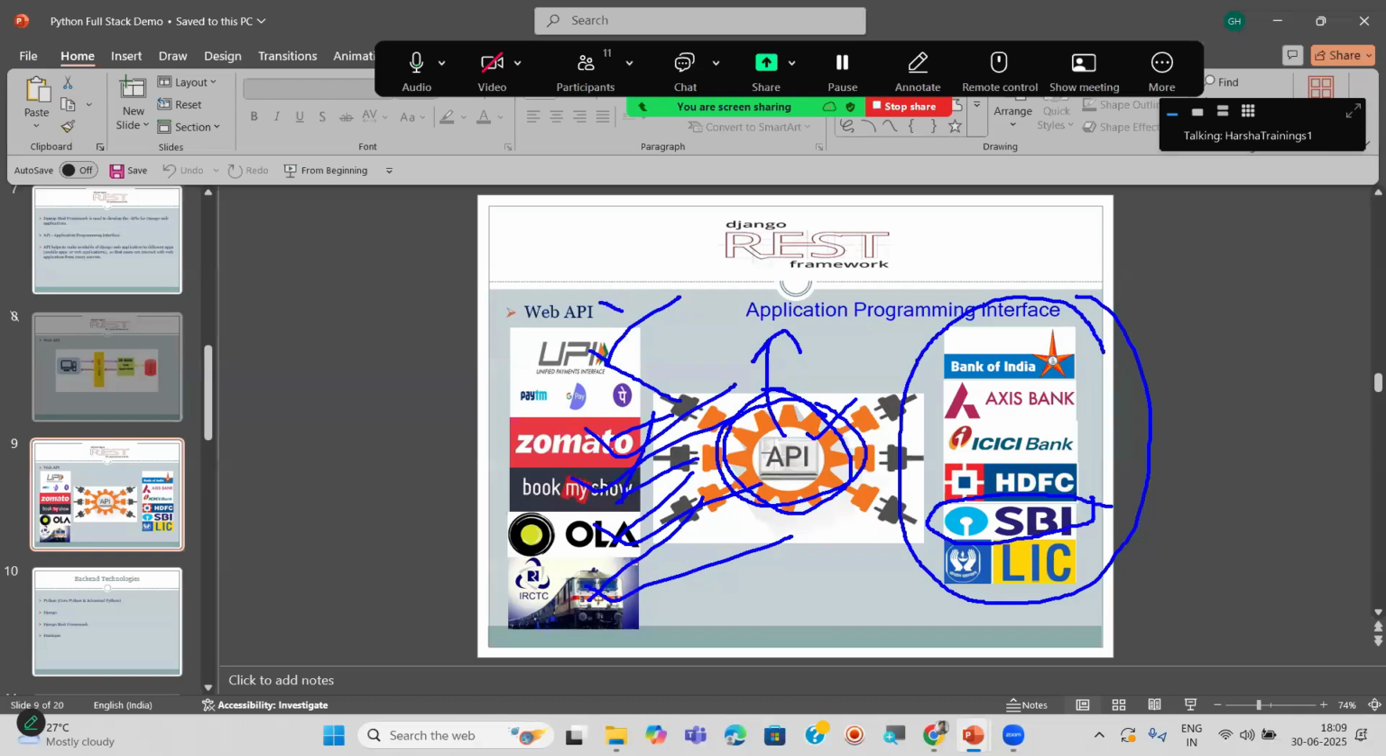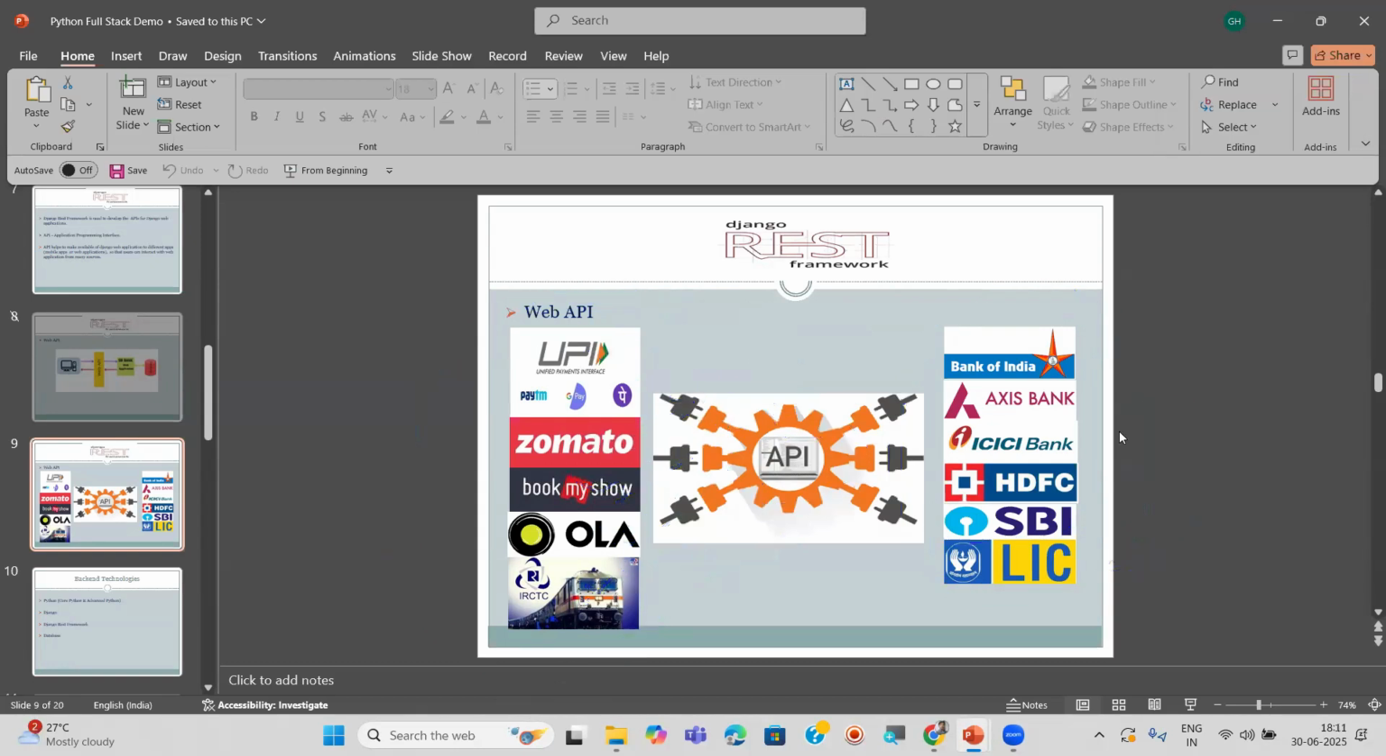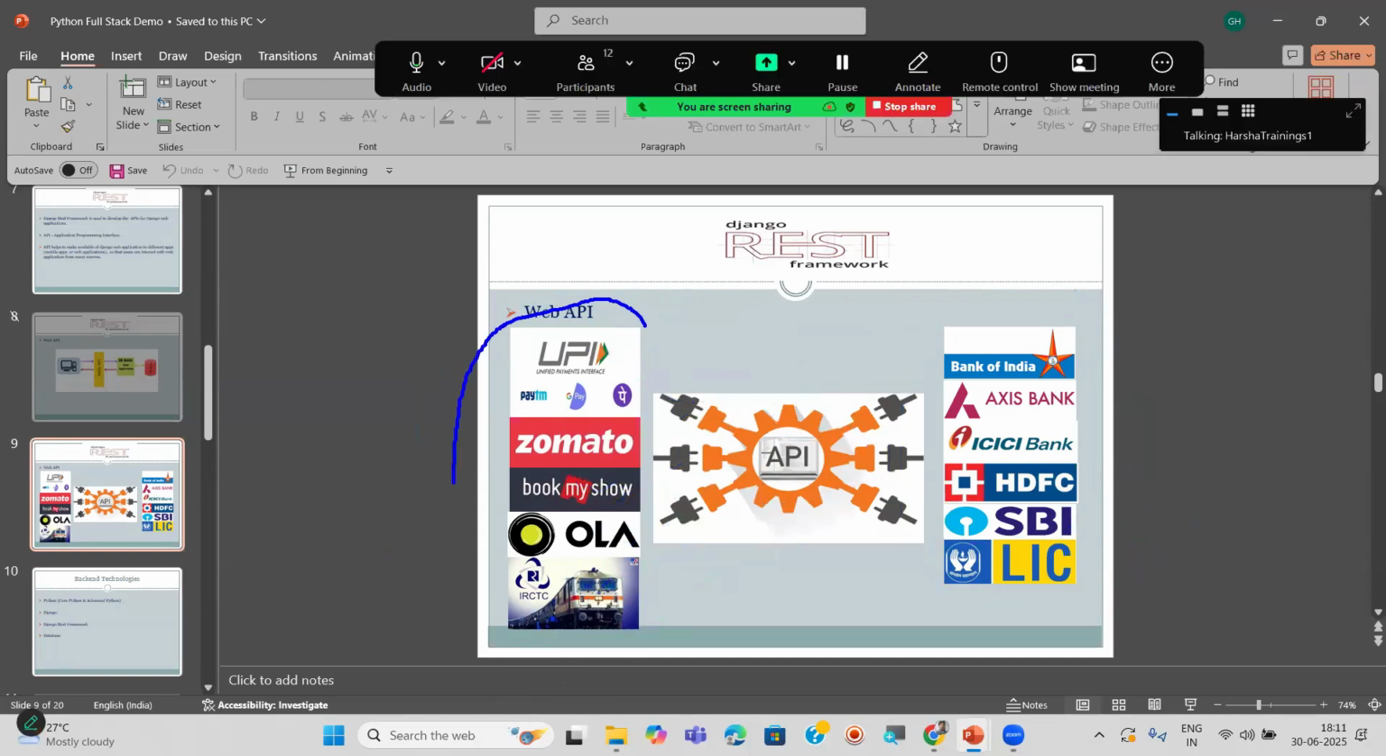Means we are able to communicate with two different applications. SBI is different and these apps are different. But even though they are different, we are able to communicate between them. That is possible using what here? API. It's very, very important nowadays because if there is no API concept, you cannot do all these tasks. You cannot use PhonePe, you cannot use Zomato, you cannot use Book My Show. Even if you want to use these, you have to do the payments manually, and doing it manually is a risky process.